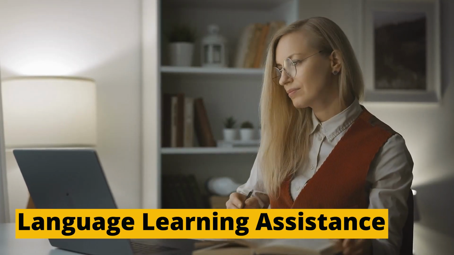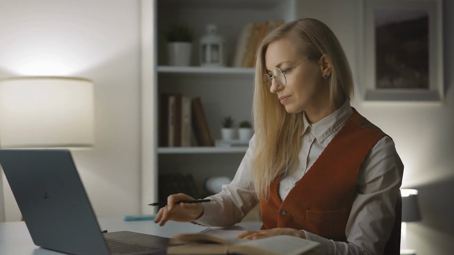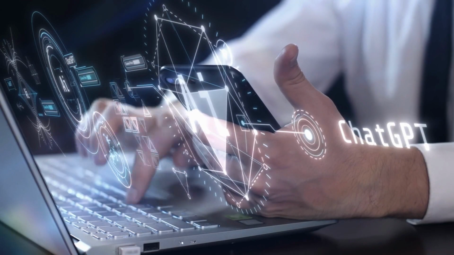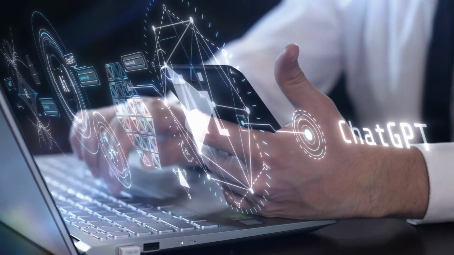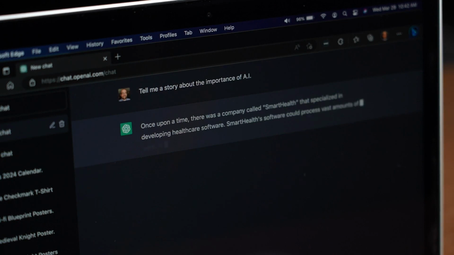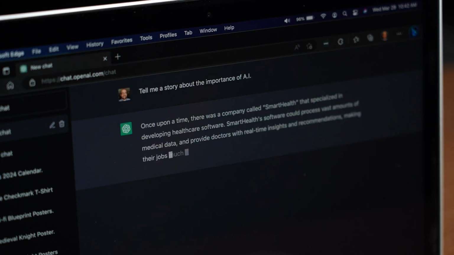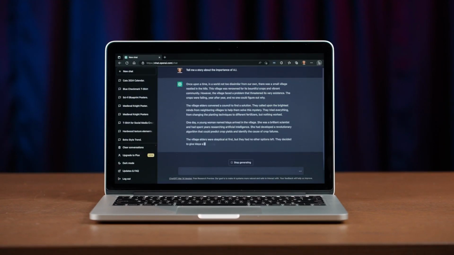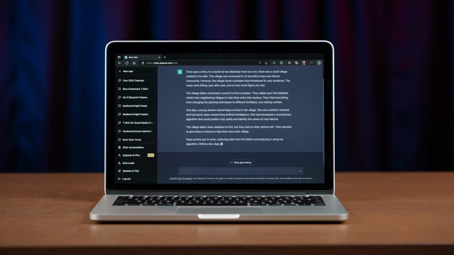Language learning assistance. For those looking to pick up a new language, ChatGPT can be an invaluable assistant. By asking the model to provide translations, examples of sentences, or even grammar explanations, beginners can enhance their language learning journey. It's a flexible tool that can be molded to fit various educational and creative needs.